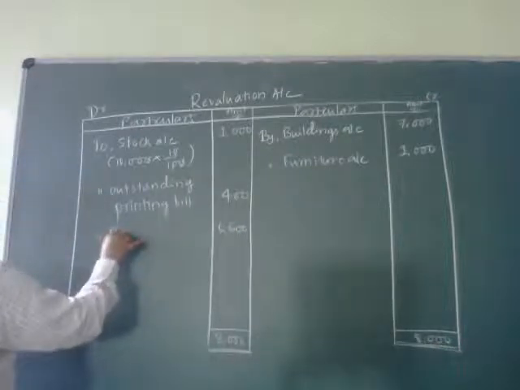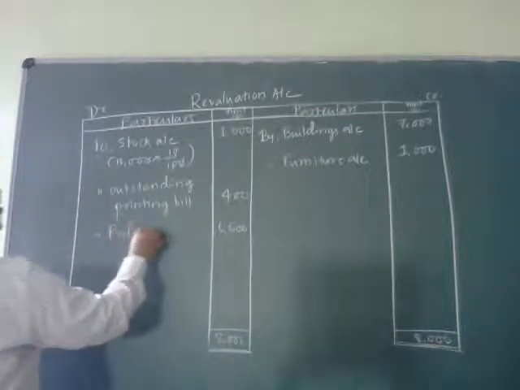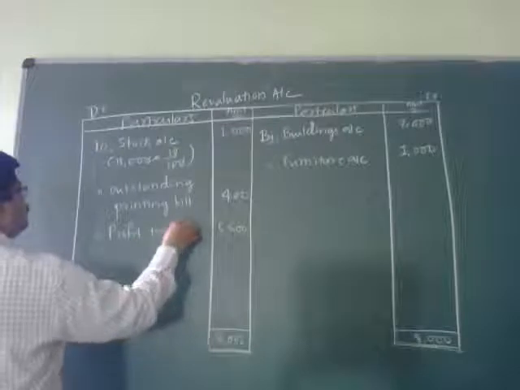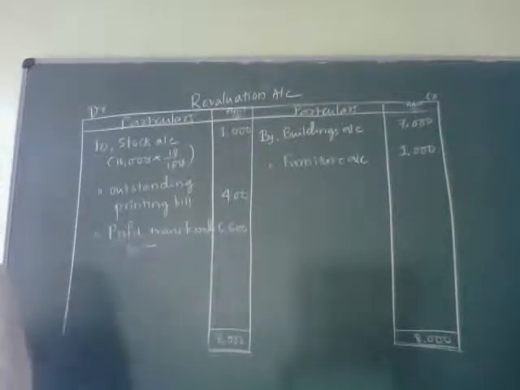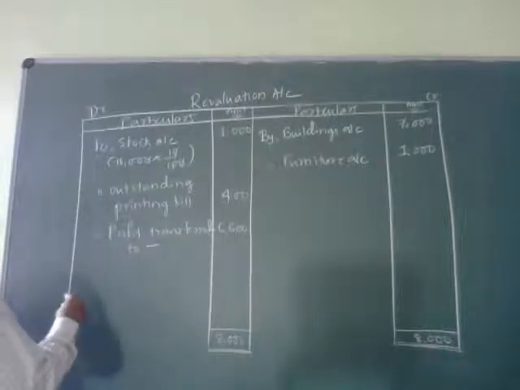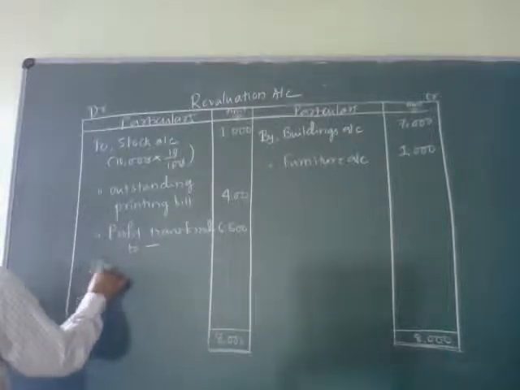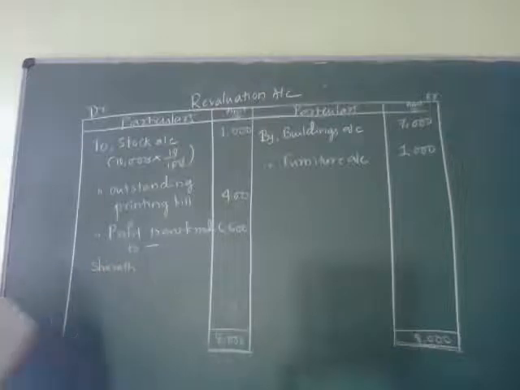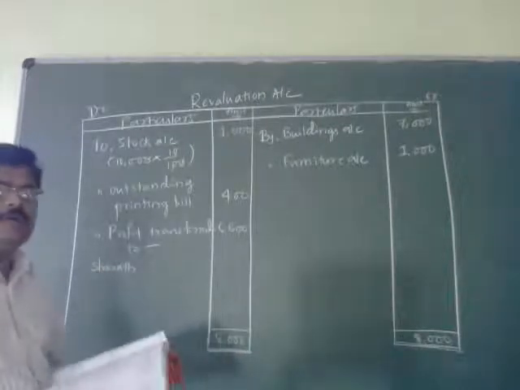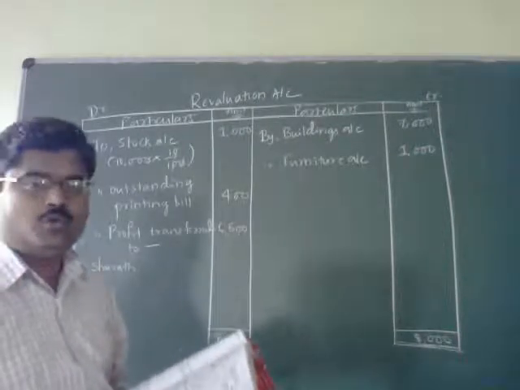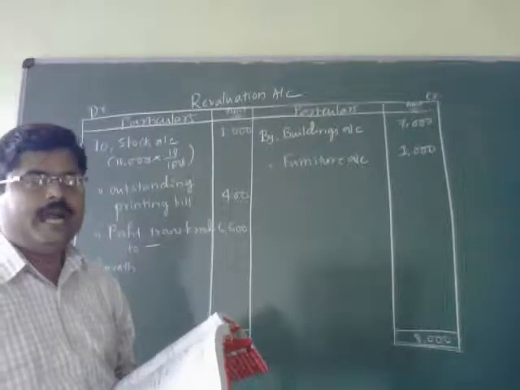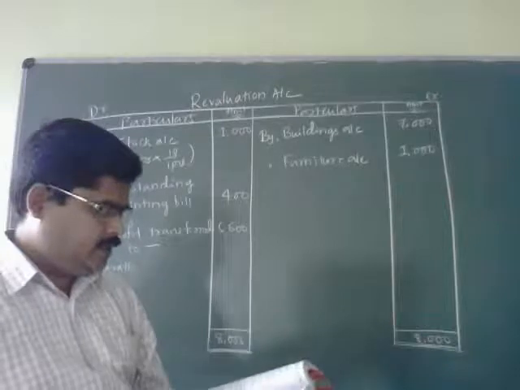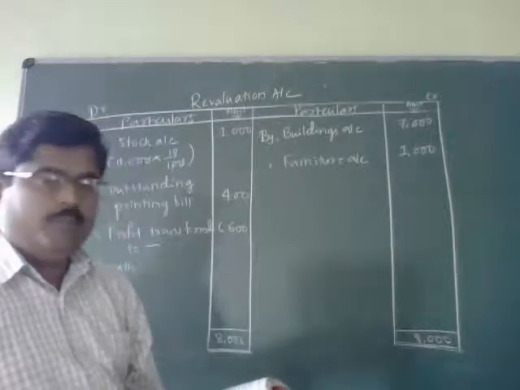What you are supposed to write here? To profit transferred to partners capital account. One is Sharath. What is the profit sharing ratio here? Profit sharing ratio is 2:1. 2/3 will be the share of Sharath, and the remaining 1/3 will be the share of Bharat.